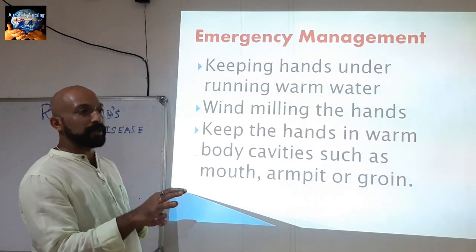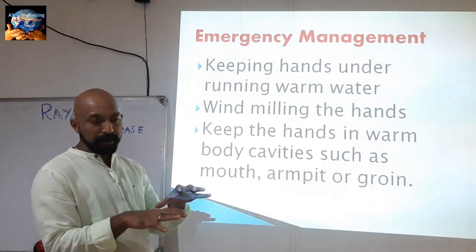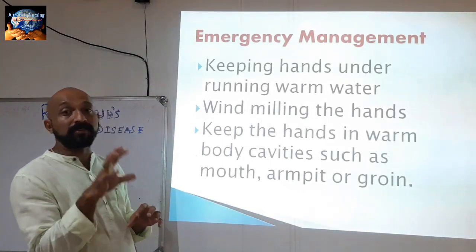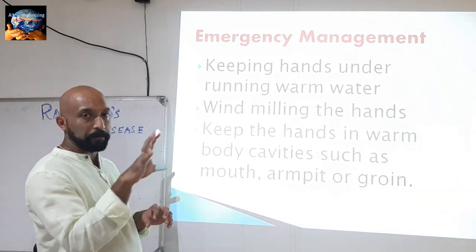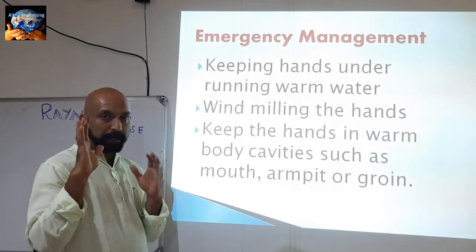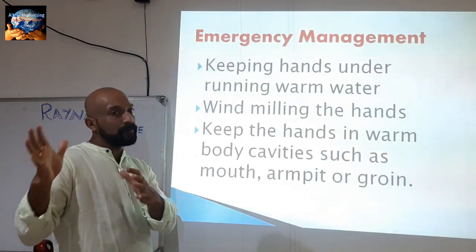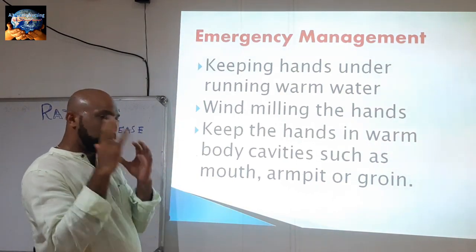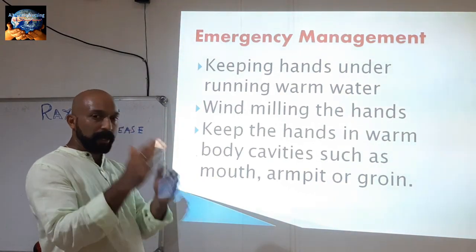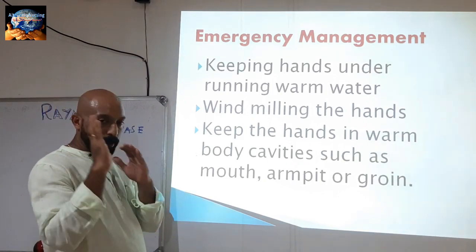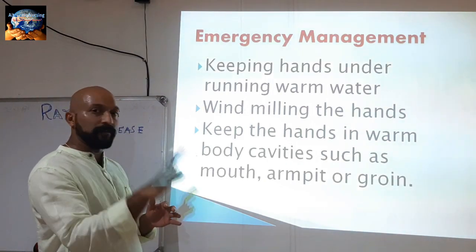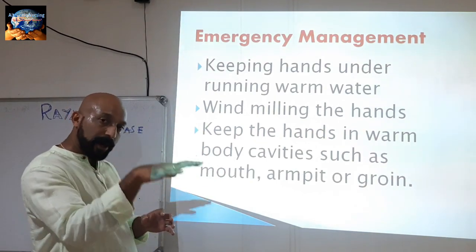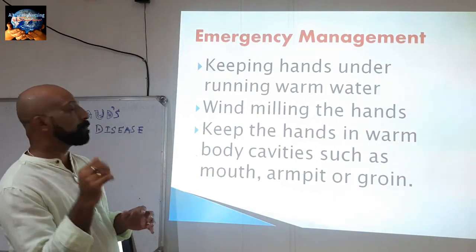Because of numbness, the patient won't feel any heat there, so please make sure that the water is warm to touch. Always keep that point in mind, and advise patients with Raynaud's disease not to touch hot water. If the running water is very hot, don't do this. Only water which is warm in nature should be used. Keep the hand under the running water. That's the first emergency management.